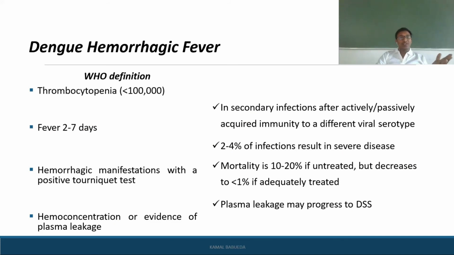Coming to dengue hemorrhagic fever, according to WHO, thrombocytopenia means platelets becoming less than 1 lakh, and fever that stays for 2 to 7 days, and hemorrhagic manifestations with a positive tourniquet test, and hemoconcentration or evidence of plasma leakage. So all these things will define that the person is having dengue hemorrhagic fever.